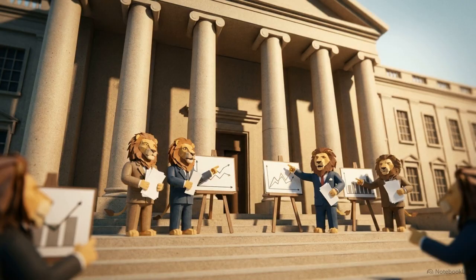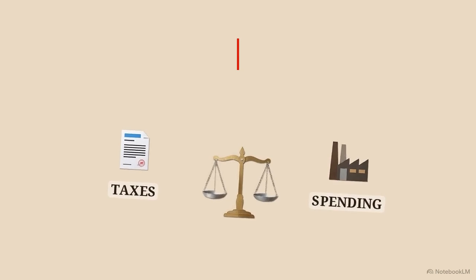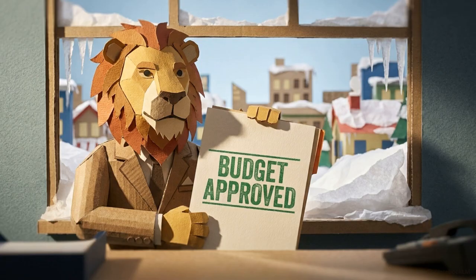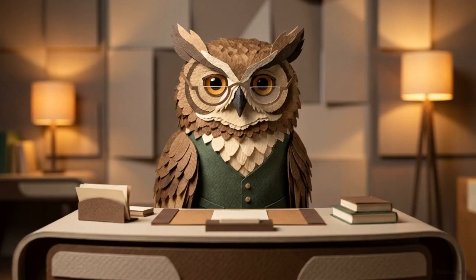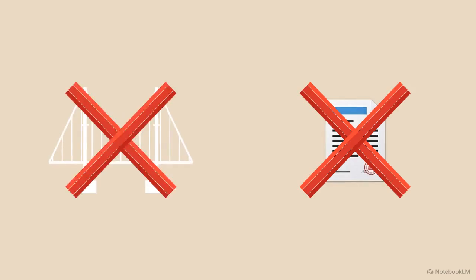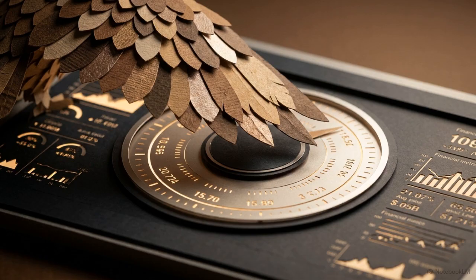Usually, the town looks to the local government, the lions, to fix things using fiscal policy, which means adjusting taxes and public spending. But passing tax laws takes time. By the time the lions agree on a new budget, their fixes often arrive too late to change today's economic weather. That's where Mayor Owl comes in. He runs the central bank. He doesn't collect taxes, and he doesn't build bridges. Instead, he has a much faster, indirect way to steer the economy without forcing anyone's hand.